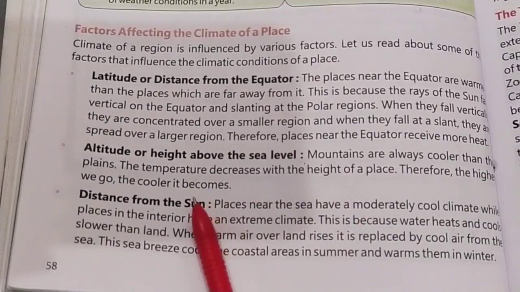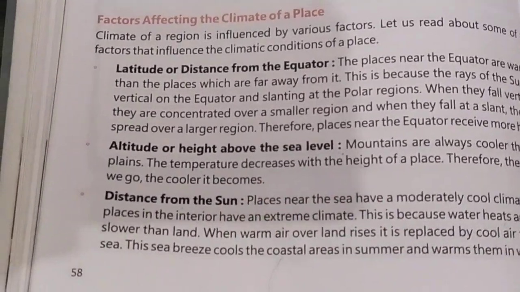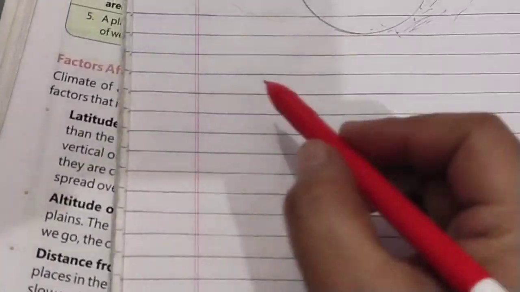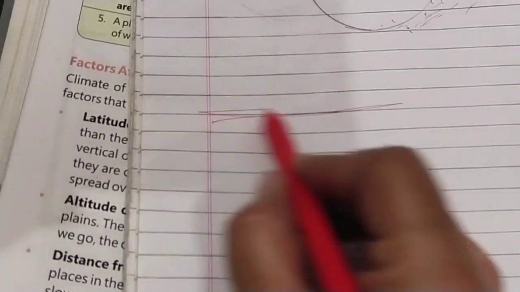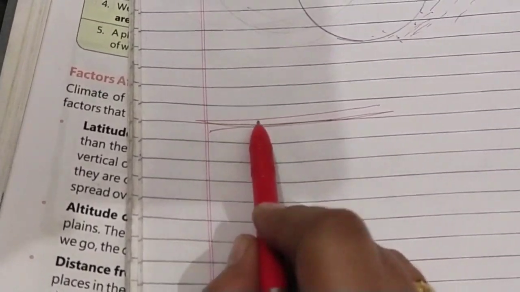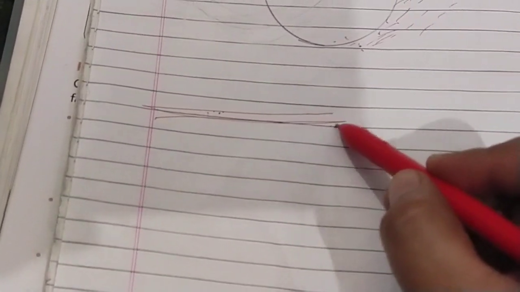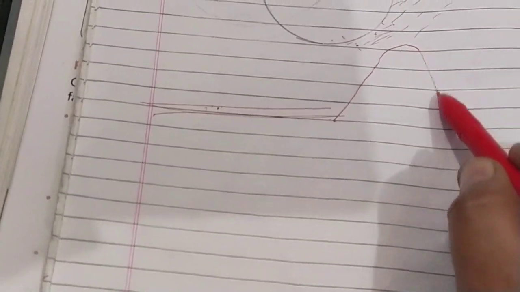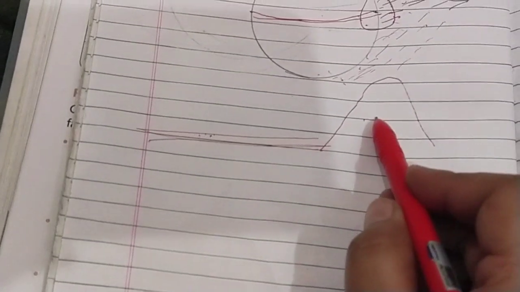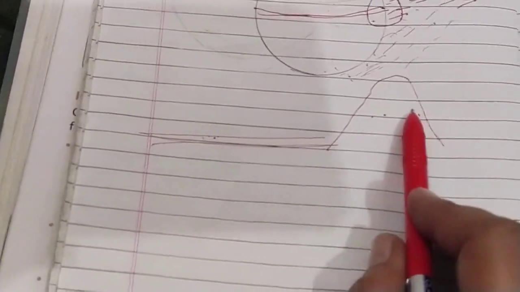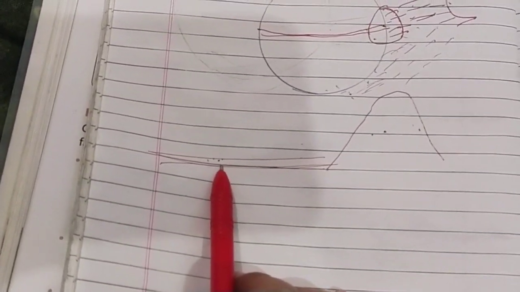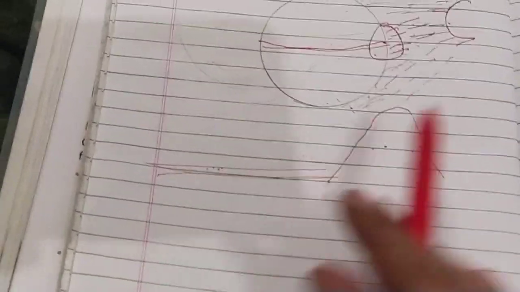Therefore, the higher we go, the cooler it becomes. The area on the plains will be less cool than the areas on the mountains.